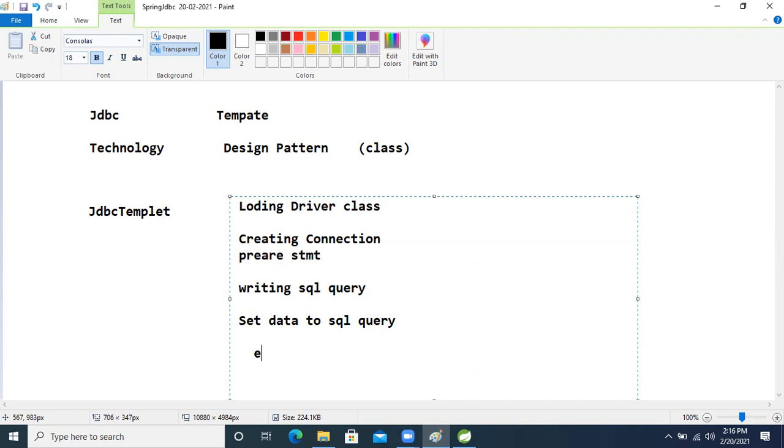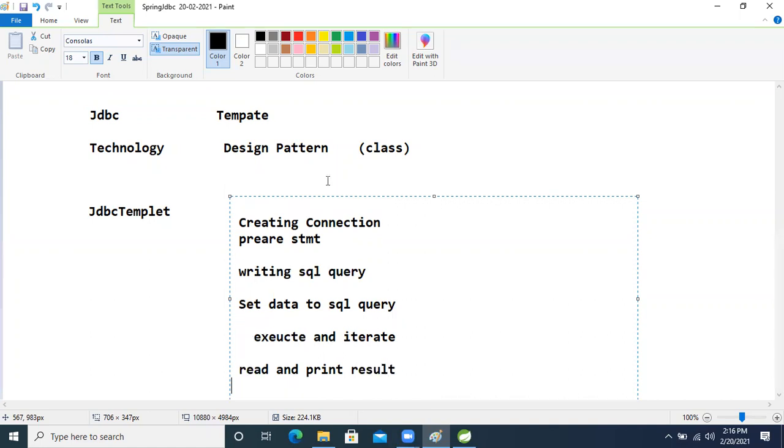After that, execute, and what? Iterate. After that, read and what? Print the result, right? After that, close the connection, right? So this much operation.